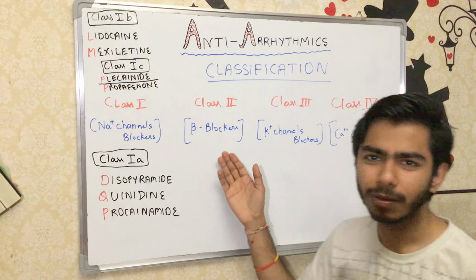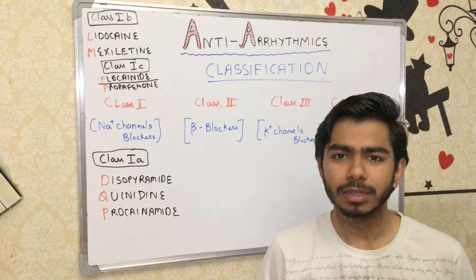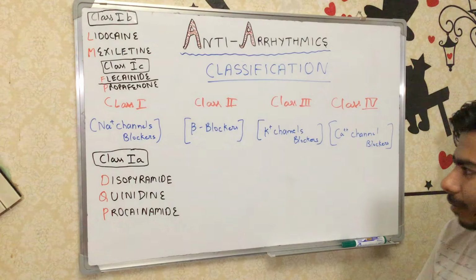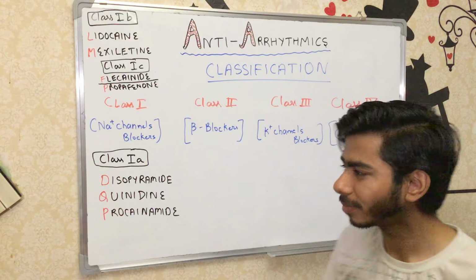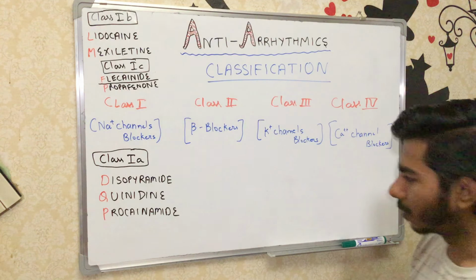Now let's look at the class 2 agents. The beta blockers, as you have already studied in the adrenergic receptors topic, right? For example, the adrenergic blockers or the anti-adrenergics, the beta blockers. What drugs do we have?